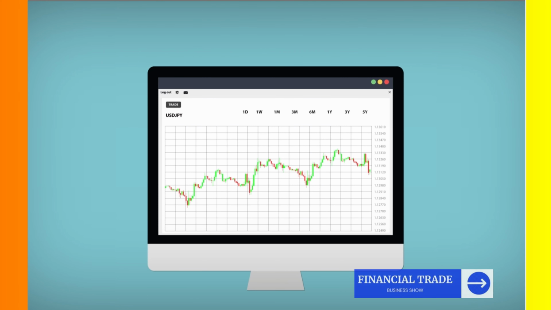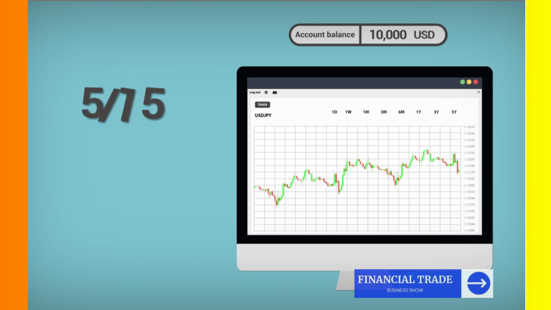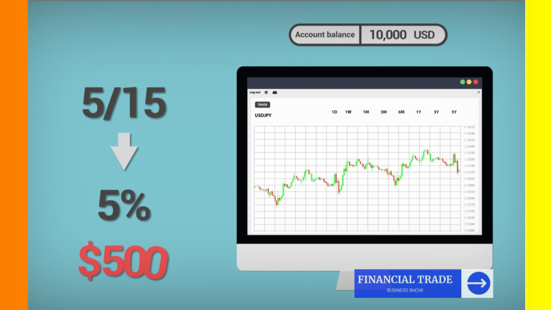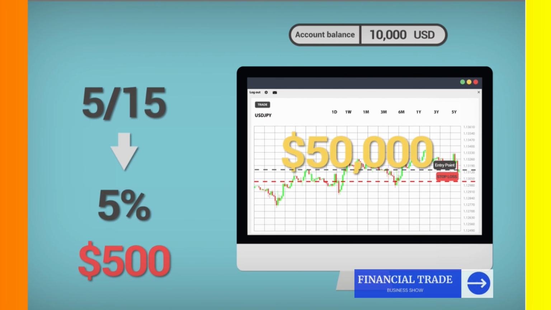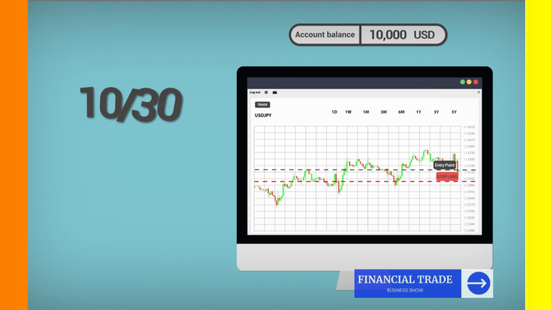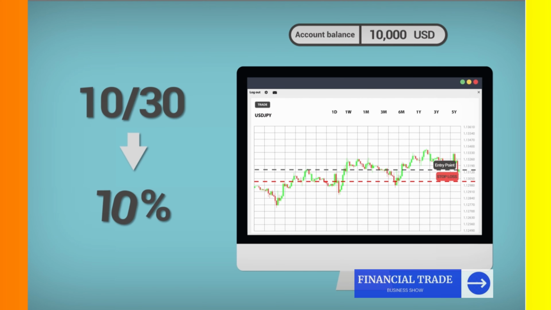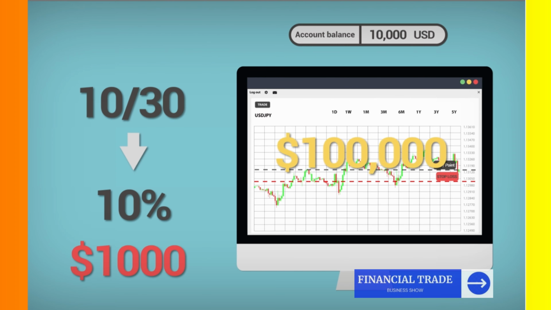For example, a passive investor with an account of $10,000 who manages his portfolio according to the 5/15ths rule can risk up to 5% per trade, meaning he will not lose more than $500. If the trader places a stop loss at a distance of 100 pips from his entry point, he can open a trade for $50,000. Similarly, an aggressive investor who uses the permissive 10-30 rule will be able to risk up to 10%, meaning $1,000 per trade, and therefore will be able to open a trade of $100,000.